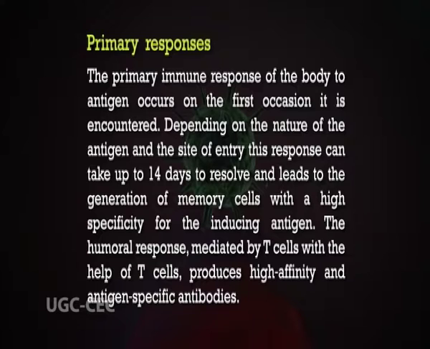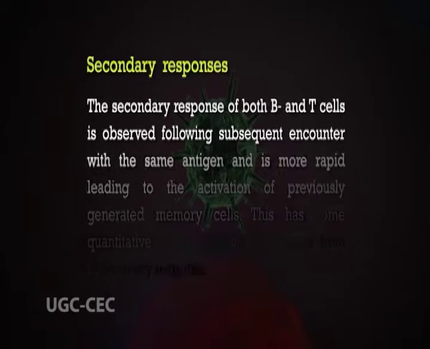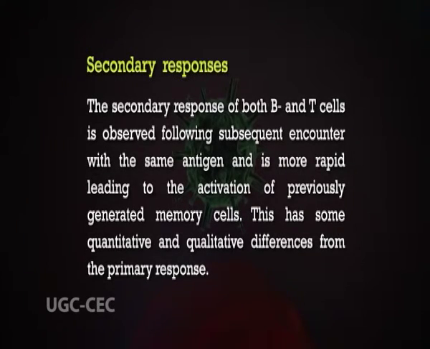The humoral response mediated by B cells, with the help of T cells, produces high-affinity and antigen-specific antibodies. The secondary response of both B and T cells is observed following a subsequent encounter with the same antigen and is more rapid, leading to the activation of previously generated memory cells. This has some quantitative and qualitative differences from the primary response.